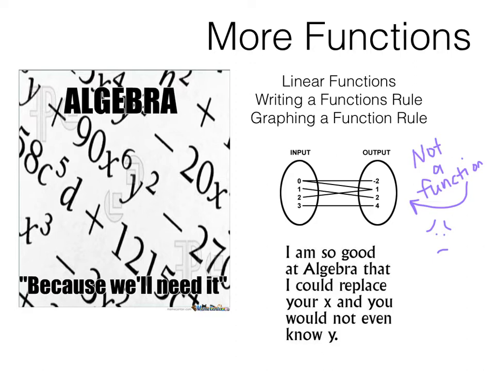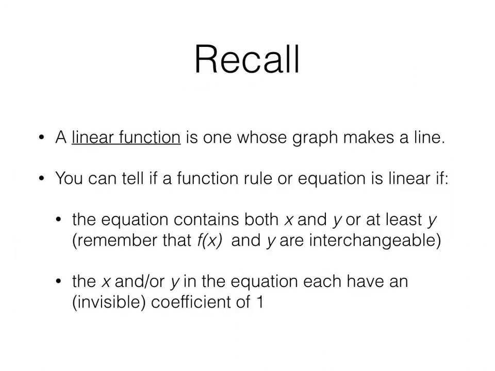Okay, recall please that a linear function is one whose graph makes a line. So if I take the points that match up x and f of x, if I match up the points on the graph, it makes a straight line. You can tell if a function, rule, or an equation is linear if the equation contains both x and y, or at least y. And please remember, f of x and y are interchangeable. We can use them interchangeably.